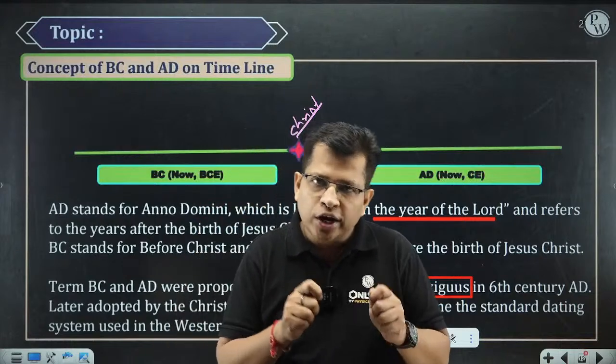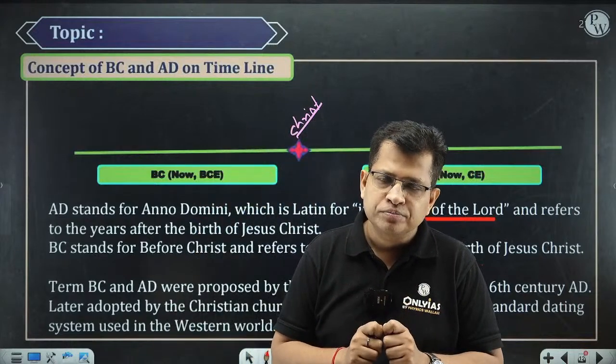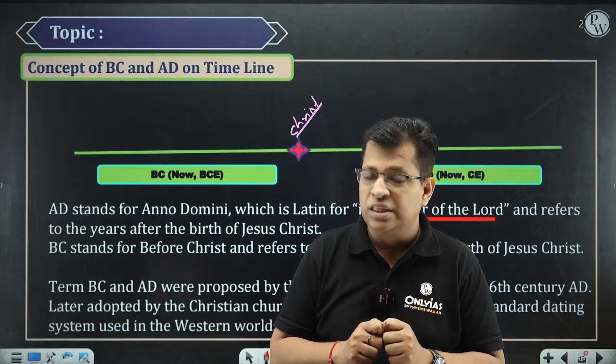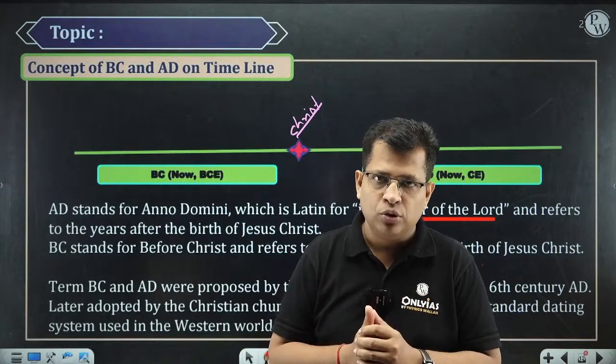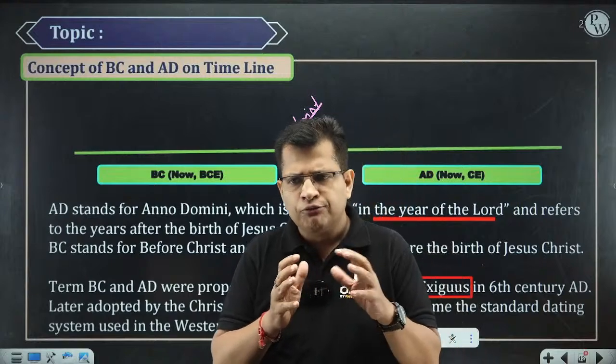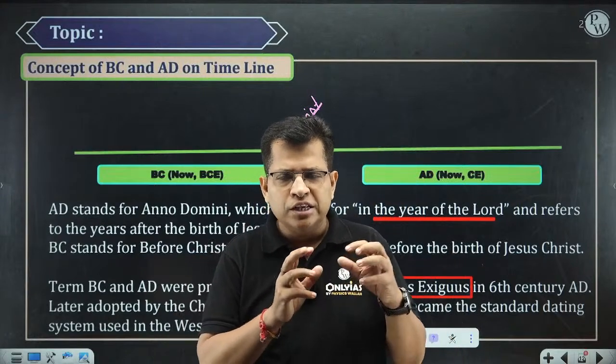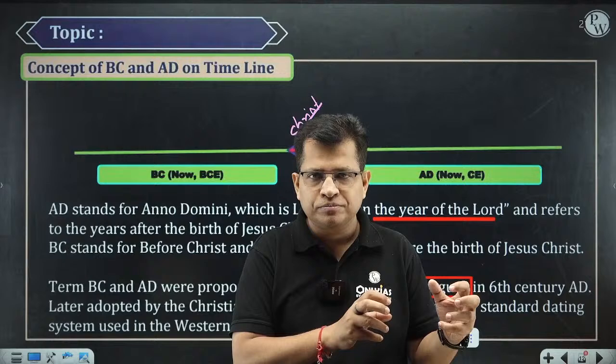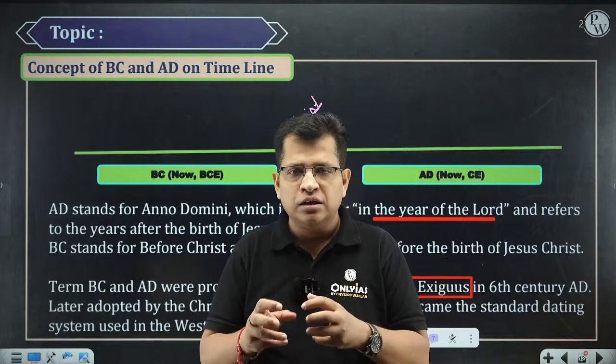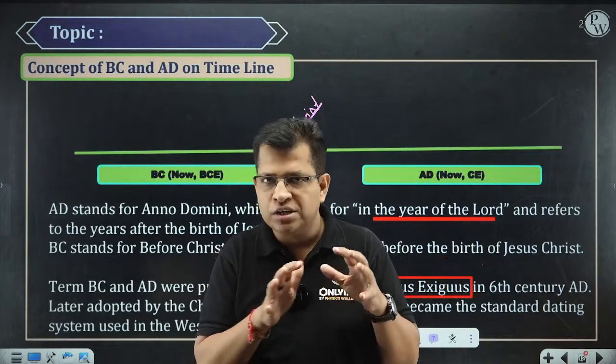Just to make it more inclusive, just to make it neutral, I'm talking about it communally, right? So if you encounter anywhere, instead of BC, there is BCE. This is the same thing. What is our understanding?